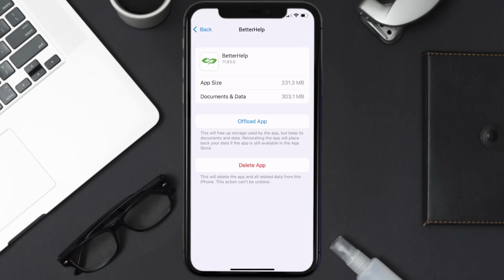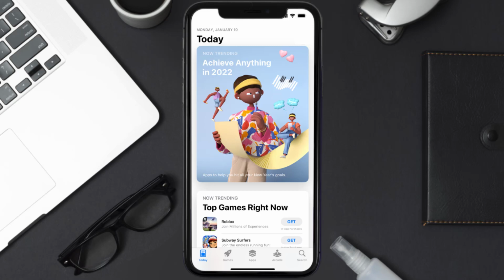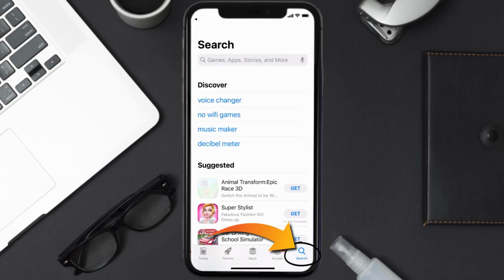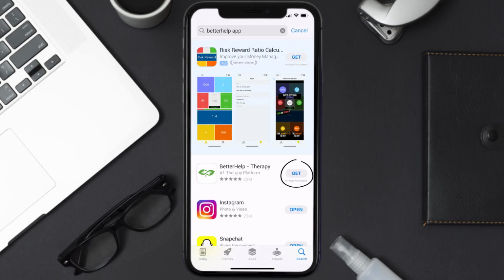Follow the on-screen instructions to navigate all the way to the app page. Once you're on this screen, tap on Delete App to uninstall the app from your device. Once uninstalled, you need to open up App Store and then search for the BetterHelp app right over here in the search bar, and then click on this Get button to install it back on your device.